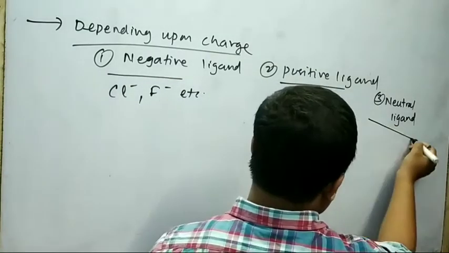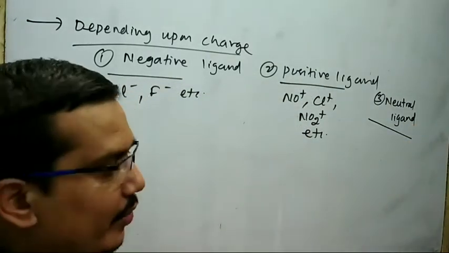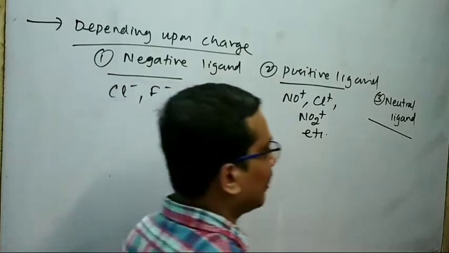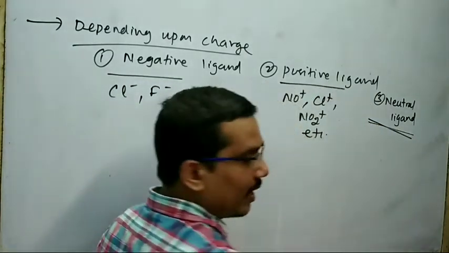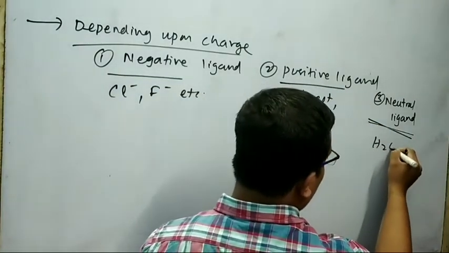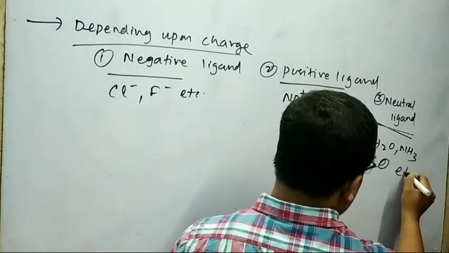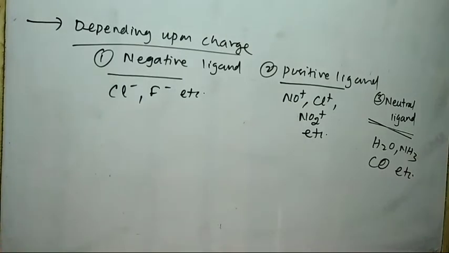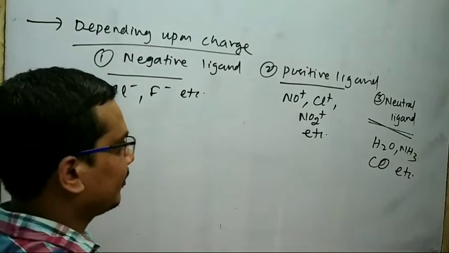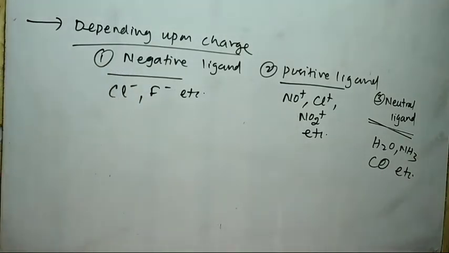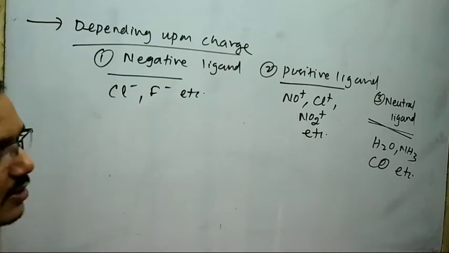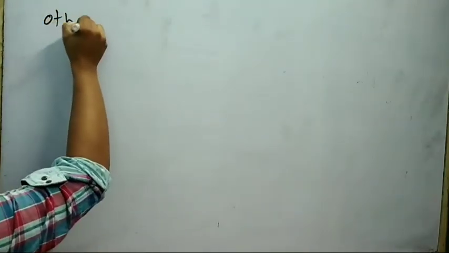Like that, you can think about the neutral ligand. If a neutral species acts as a ligand, that is called neutral ligand. Example is H2O, NH3, CO, etc. These are the examples of neutral ligand. These are the classification of ligand depending upon the charge. Next, I will discuss some other important ligands.